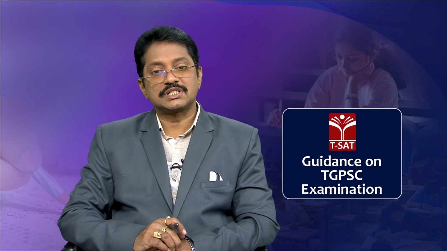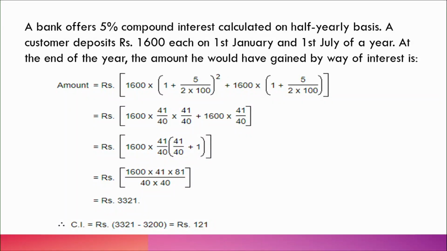Okay. Now, we will practice the previous examination questions, and that will give a clear idea about what kind of questions will come in the examination. See, here I am giving the total explanation in a typed format so the viewers can simply copy the solution easily, but if I did the work by hand, you may feel difficulty copying the answer. That is the reason I am giving the total solution. Now, I am going to explain how we find the answer, the step and method and the logic behind it. Okay. A bank offers 5% compound interest.